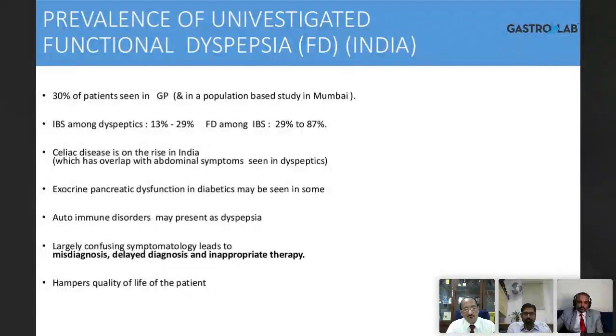There's so much overlap between GERD, functional dyspepsia, both the PDS and EPS, and IBS. Celiac is on the rise, exocrine pancreatic insufficiency may be there in chronic pancreatitis, and so many things come under the basket of dyspepsia. So if you see a dyspeptic patient, you are baffled, you don't know what you're treating. It's not just putting them on PPIs or some digestive enzyme and sending them home. That will never solve the problem.